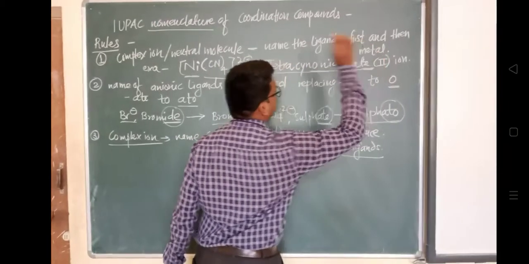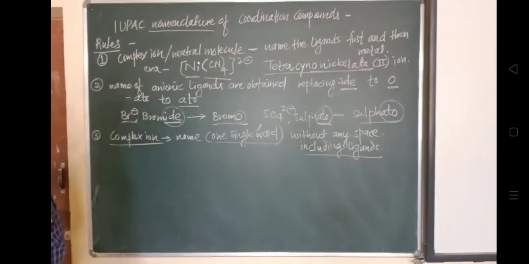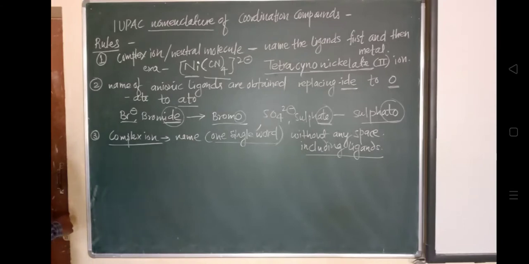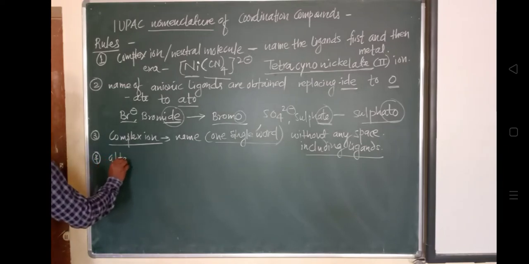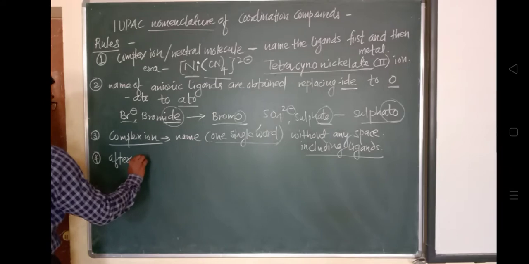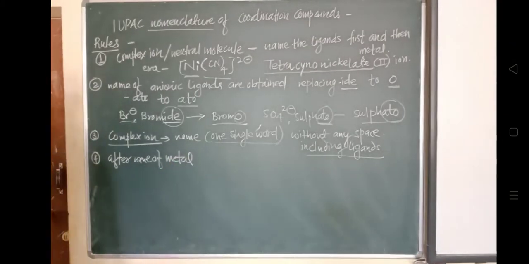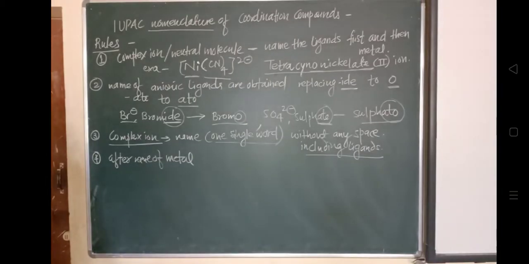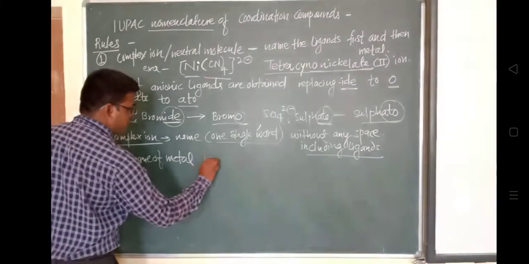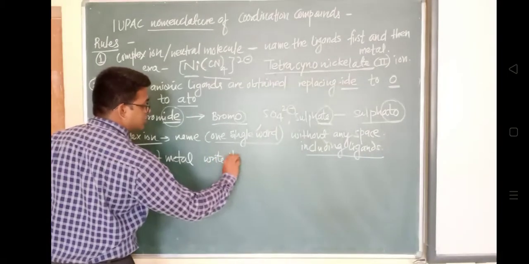Now the fourth rule: after the name of the metal, write its oxidation state. We will have to write its oxidation state number, so see, second.